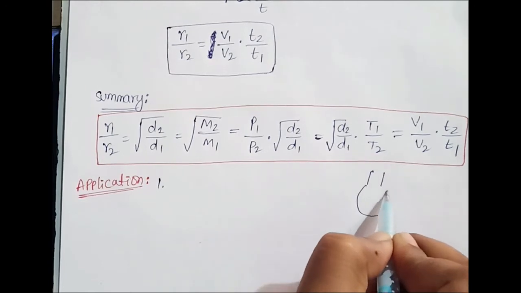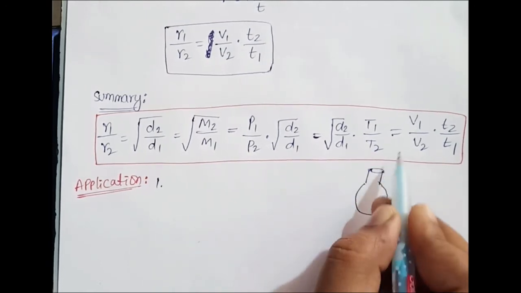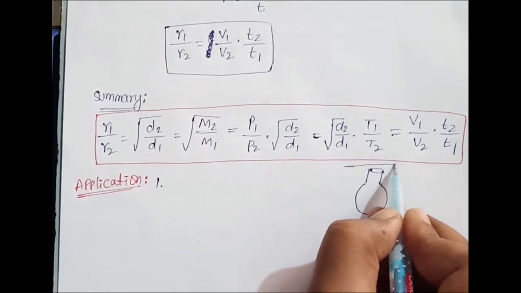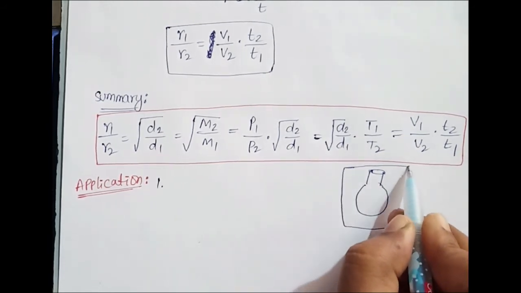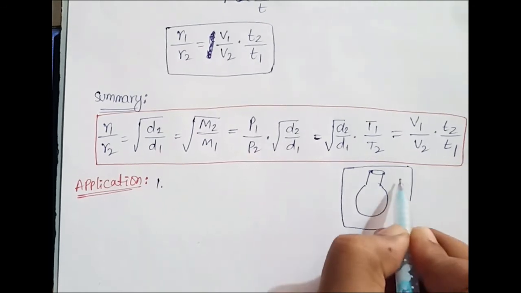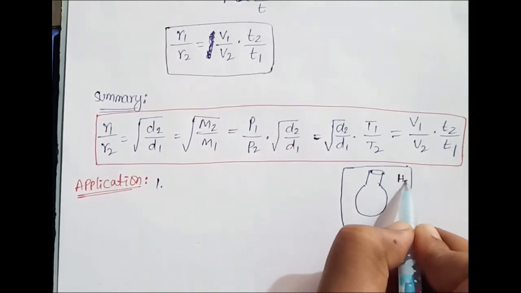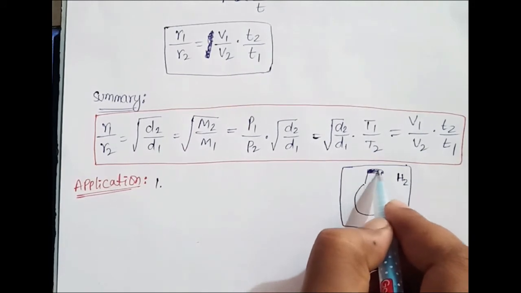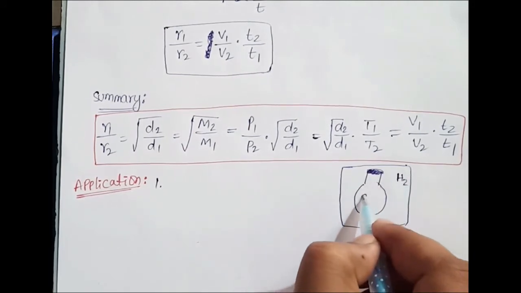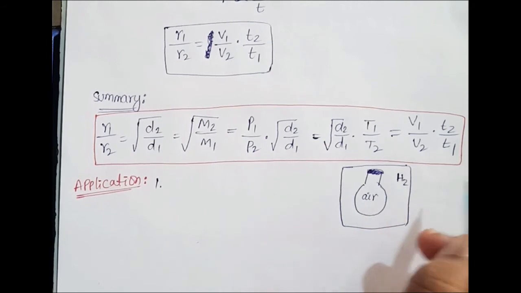So this is a balloon, let us say. This balloon is kept in a container having hydrogen gas. The balloon is tied. So inside, air is there, and outside, hydrogen is there.